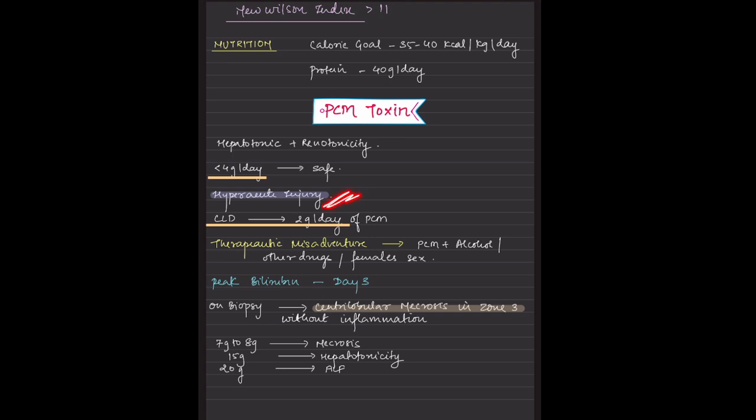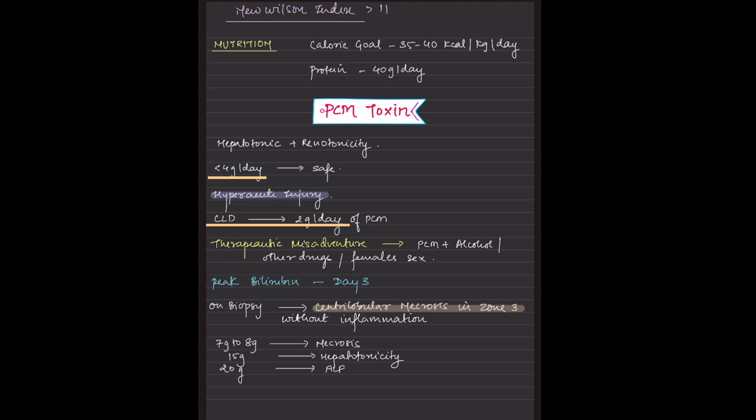So it causes hyperacute injury. We all are aware of this. Now, there could be a therapeutic misadventure. That means the patient can have paracetamol with alcohol, or other drugs, or any of the viruses could be positive. Then the peak bilirubin is by day 3. Day 1, 2, there are no features as such, but on day 3 the elevation of bilirubin starts.